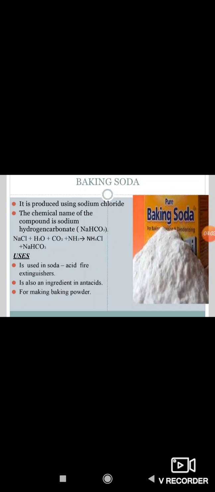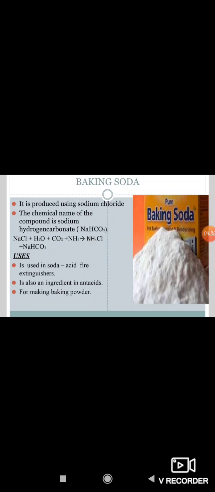The chemical name of this compound is sodium hydrogen carbonate, and the molecular formula of sodium hydrogen carbonate is